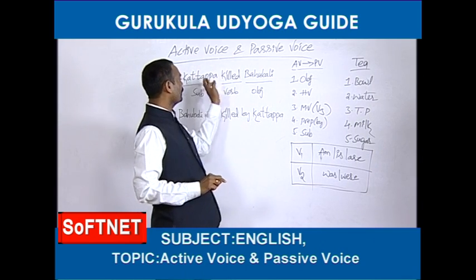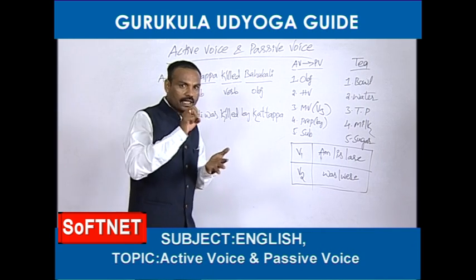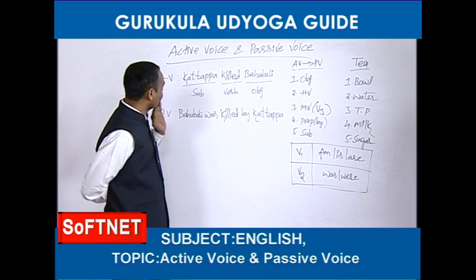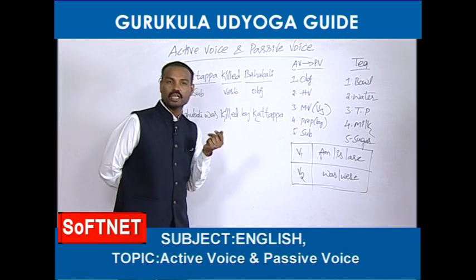If they give the helping verb in the active voice, there is no problem at all. We can take it as it is. Then let's see whether the helping verb is given or not. This is subject, this is object, this is verb. There is no helping verb at all.